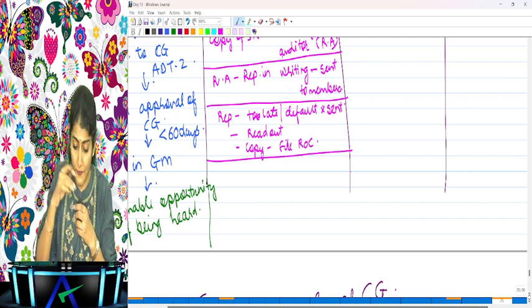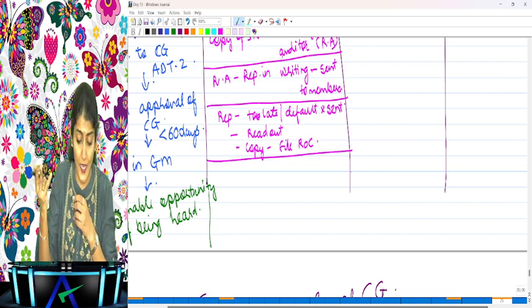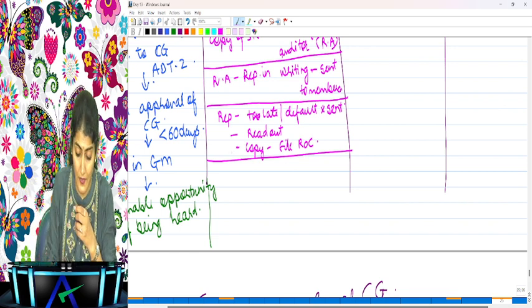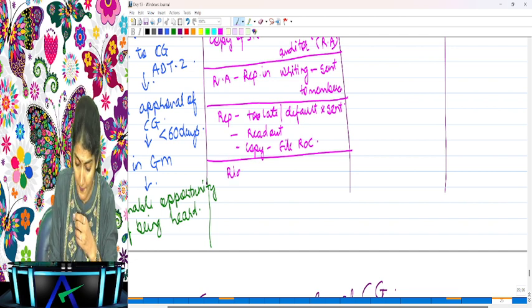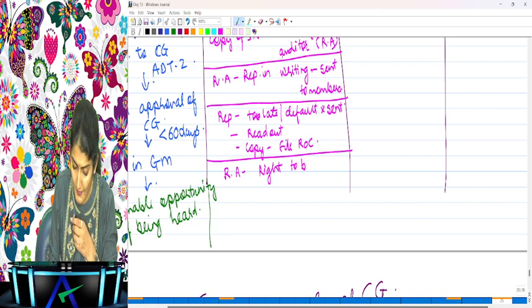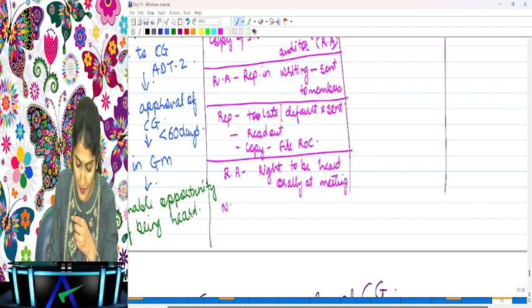Right. And then after that, what does it say? Without prejudice to the right to make a representation, the retiring auditor also has a right to be heard orally at the meeting. Retiring auditor, in addition to the right to make the representation, also has a right to be heard orally at the meeting. And obviously in the notice of the meeting, the fact that the retiring auditor has made a representation should be mentioned.